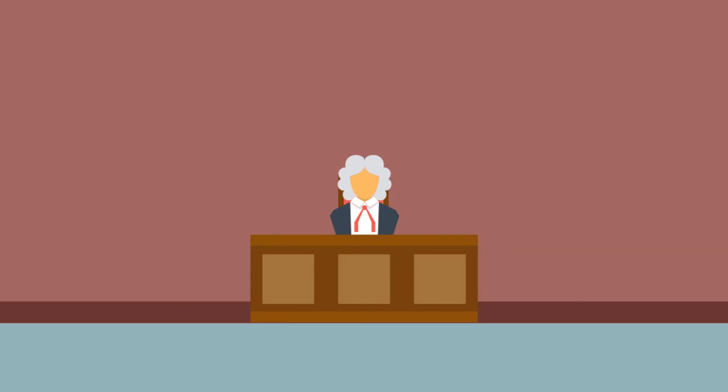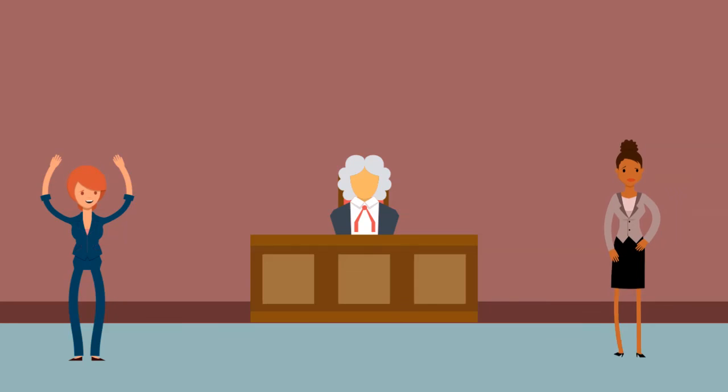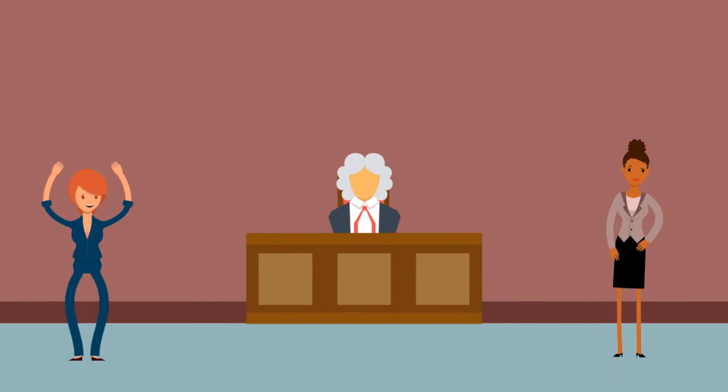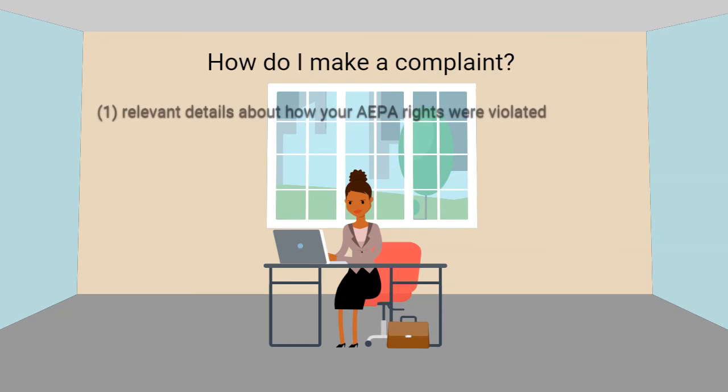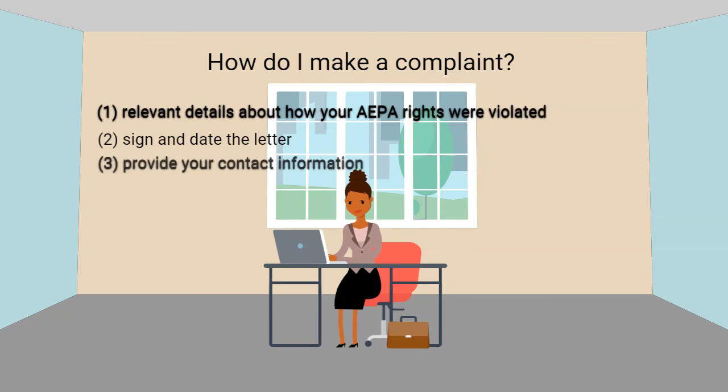When the tribunal is exploring the employees' association or worker's complaint, the employer must prove that they didn't violate the agricultural workers' rights. The employees' association or agricultural worker doesn't have to prove that their rights were violated. How do I make a complaint? You must write a letter to the tribunal describing the relevant details about how your AEPA rights were violated, sign and date that letter, and provide your contact information.